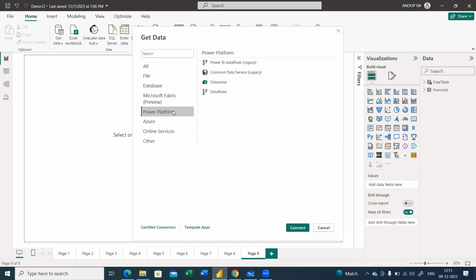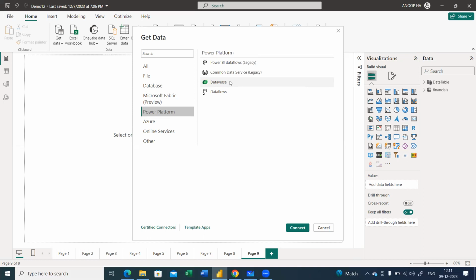Now, other than Power BI, we have also got Power Apps, Power Automate, and Dataverse. This is also an inbuilt table. Power Apps and Power Automate will be extensively using Dataverse, where you have relationships. You can also go for calculated columns.